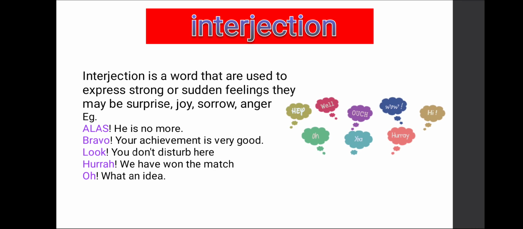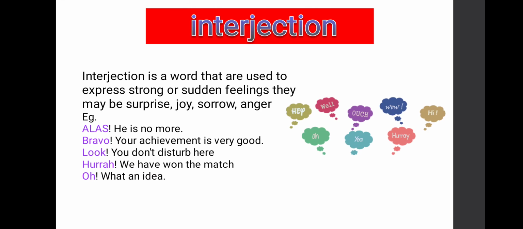Now let us see the last part of speech, that is interjection. Okay, first I shall read the definition. Interjection is a word that is used to express strong or sudden feelings. They may be surprise, joy, sorrow, anger. Okay students, now you repeat after me.